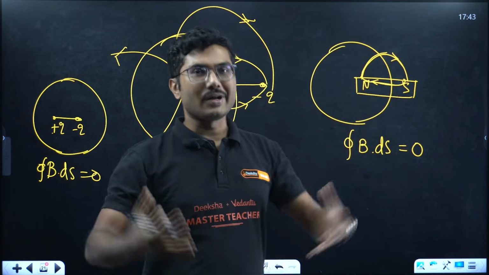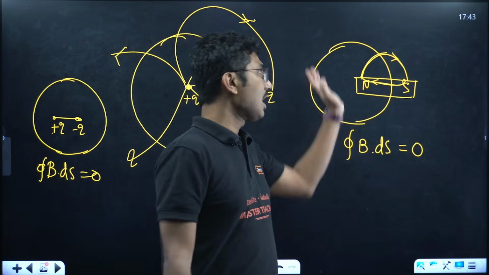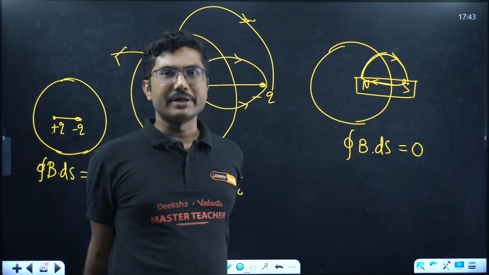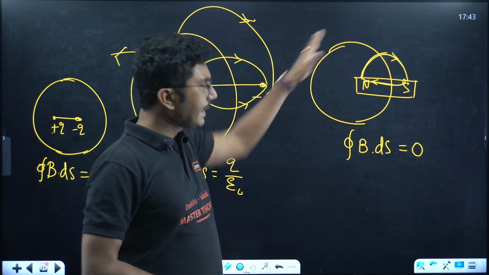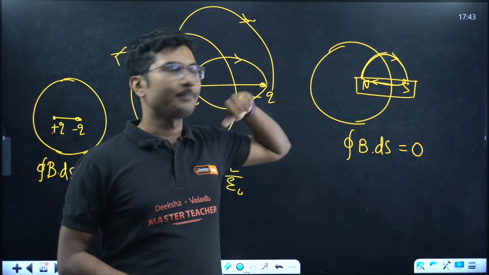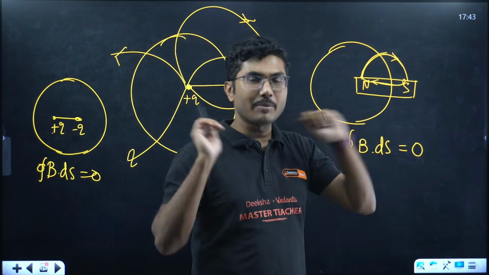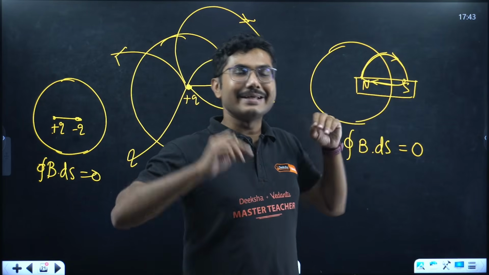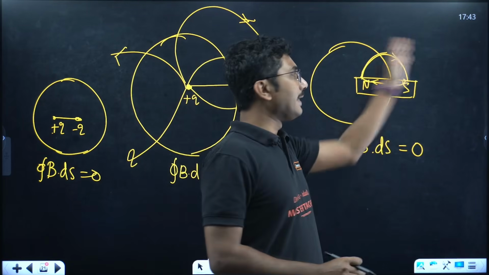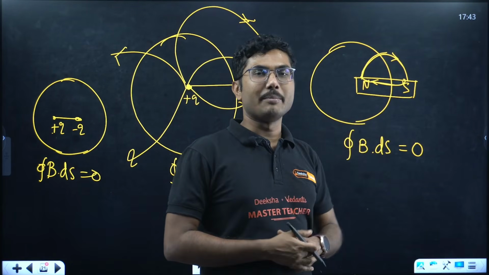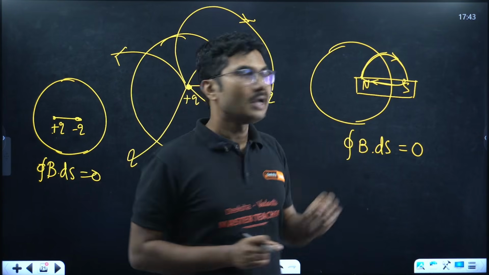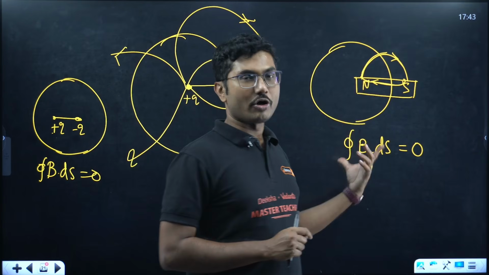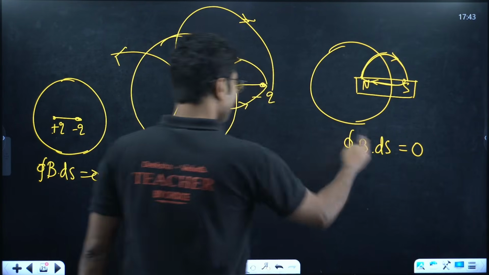So basically flux measures how many field lines are going across the surface, and then they divide it by the surface and they call it the flux, right. So in the case of magnetism, the number of field lines crossing the boundary and coming back in is exactly the same. If 10 lines are going out, 10 lines have to come in, so the net magnetic flux through a surface is 0. That's why the Gauss's law of magnetism says that B dot ds equals 0.